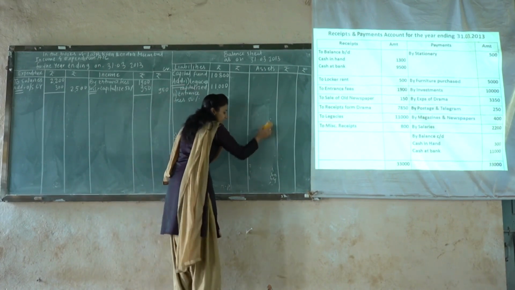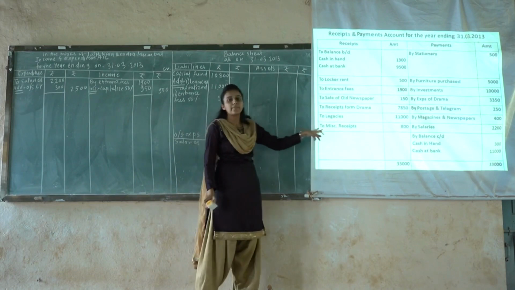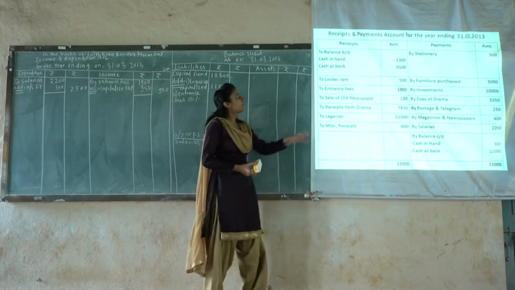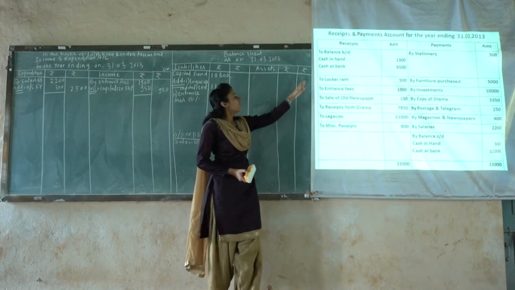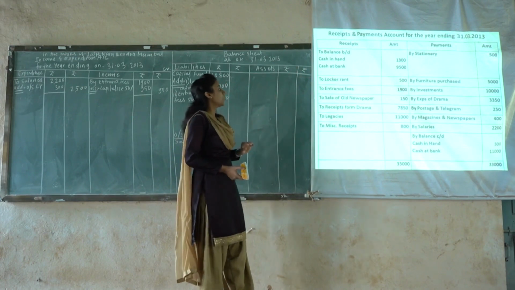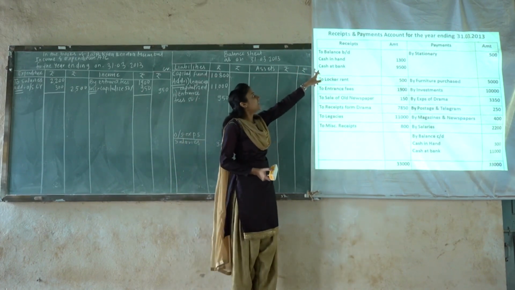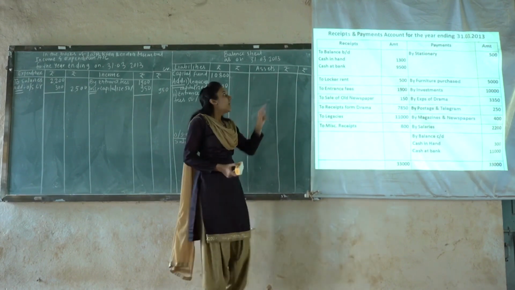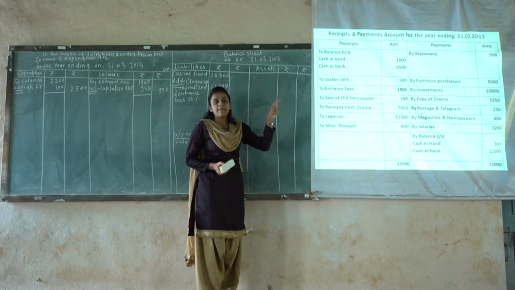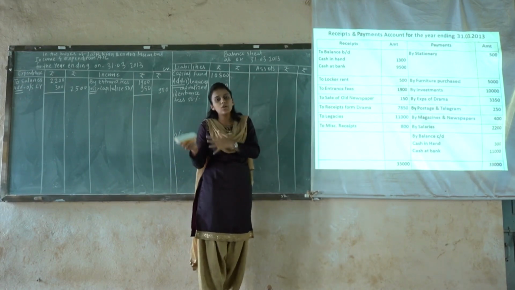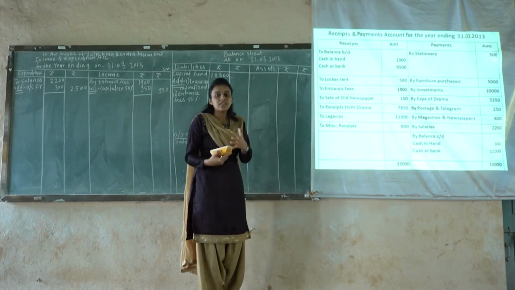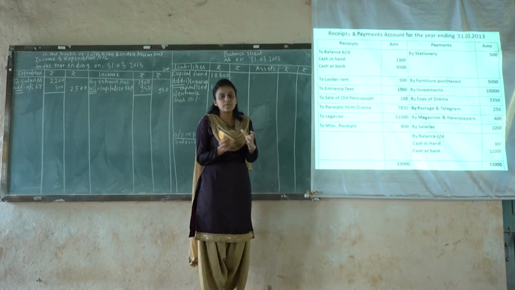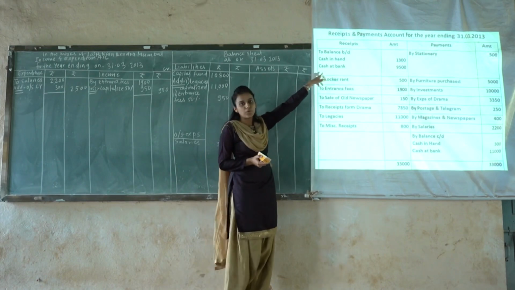So friends, after the adjustment we know that the remaining item of given table should be posted, and the given table is nothing but receipt and payment account. So the remaining item of receipt and payment account will be now posted. So first we will post the receipt side. What is given over here? The first is given to balance brought down cash in hand and cash at bank rupees 1300 and 9500. हा cash चा opening balance आहे, and basically this is a opening balance for the beginning of the year. So it's natural that the balance will be utilized for the whole year. सगळा जो balance असणार आहे तो वर्षभर साहजिक वापरला असणार आहे, त्यामुळे ह्याची पोस्टिंग होणार नाही.